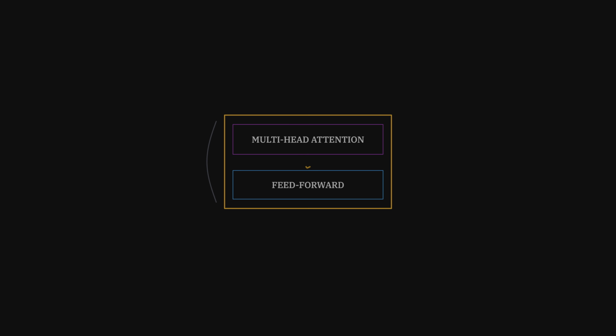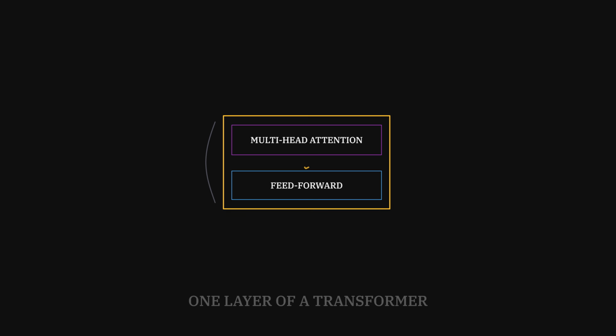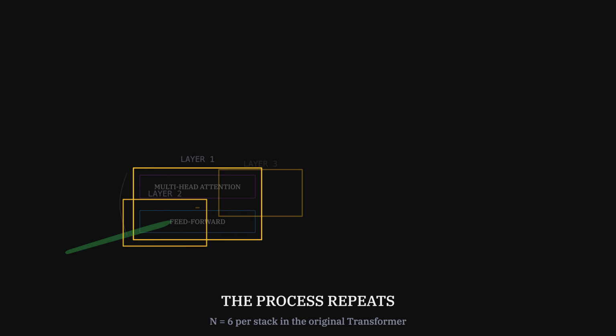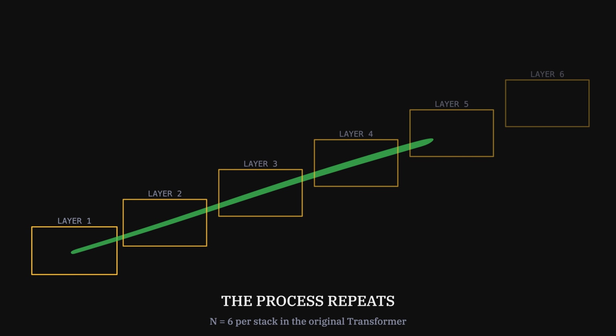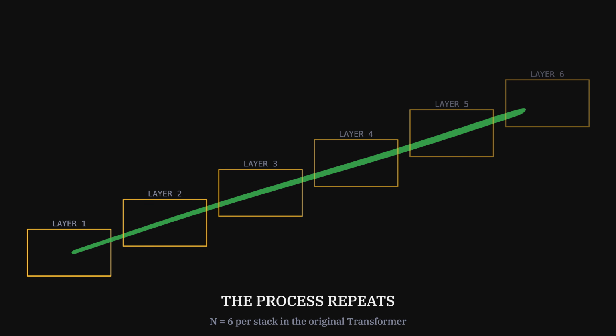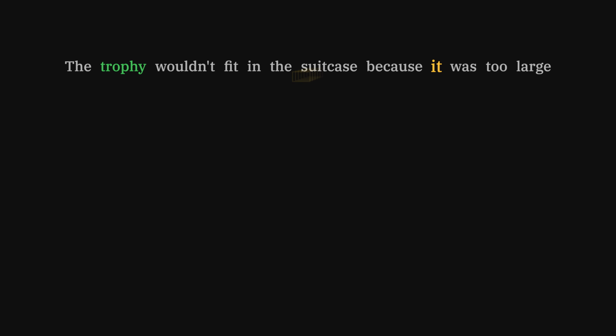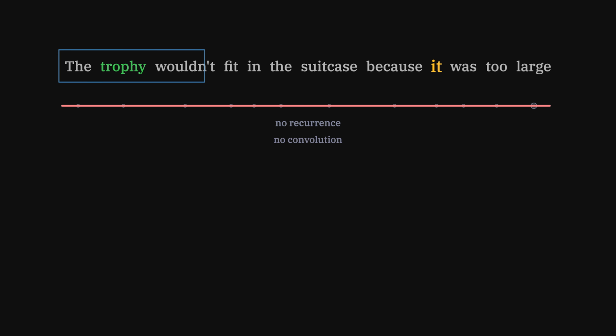Wrap that in a small feed-forward stage, and you have one layer of a transformer. Stack 6 of them. Each layer reads what the last one produced, so the picture deepens with every pass. That is the whole idea. No recurrence, no convolution. Attention turned the sentence from a line into a web.